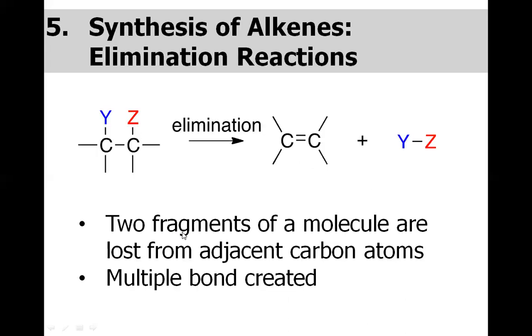Now let us discuss the synthesis of alkenes through elimination reactions. If you see this equation, the carbon having the Y substituent and the carbon having the Z substituent: if the Y and Z substituents are removed from the starting material, the alkene is formed. This is called an elimination reaction because something is being eliminated and the alkene is being formed. So two fragments of the molecule are lost from adjacent carbon atoms and a multiple bond is created.